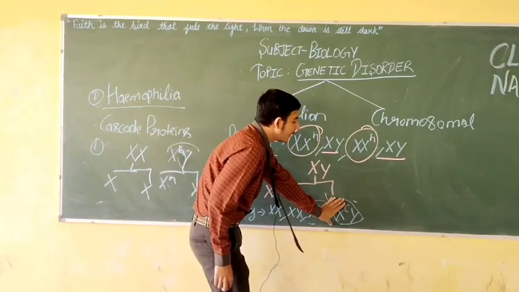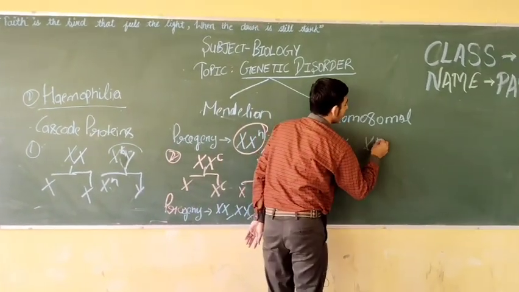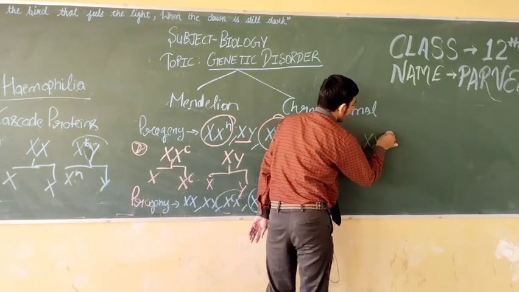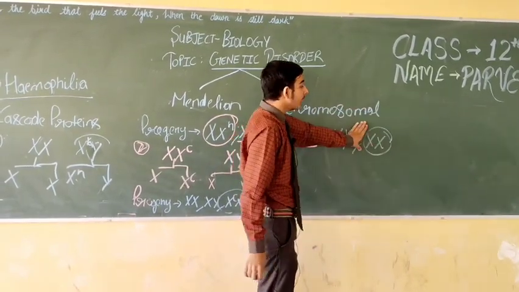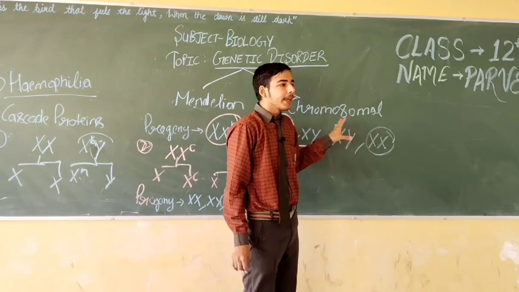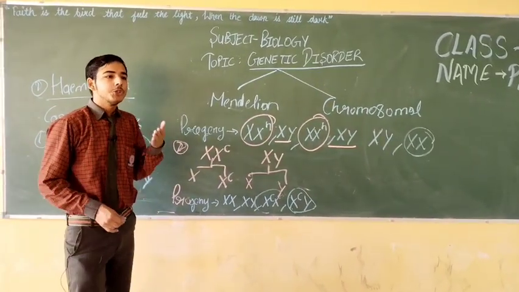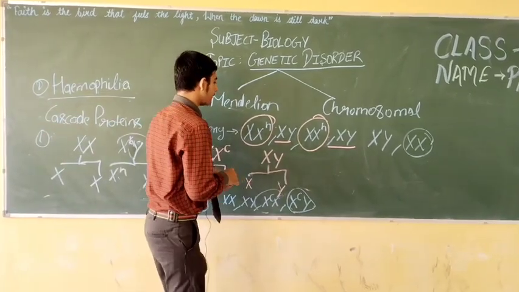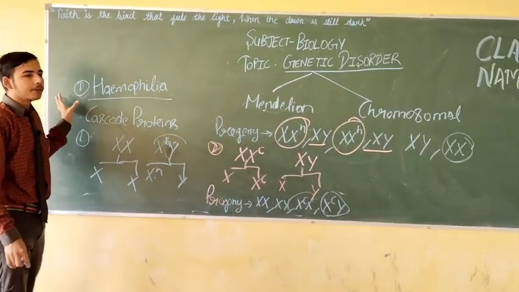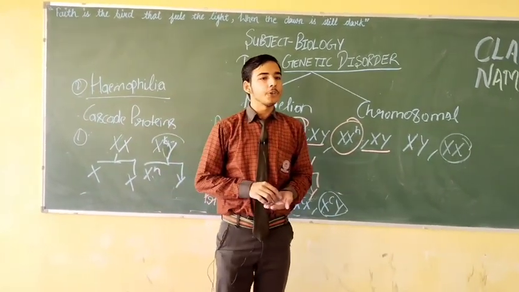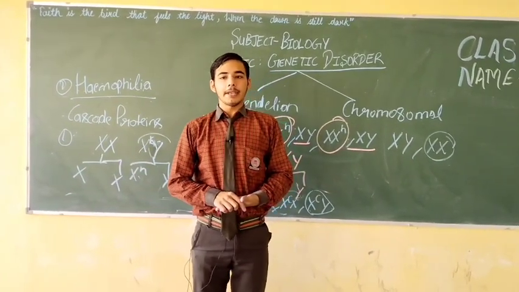In males there are the chromosomes X and Y, but in females there is X and X. So for the female to be affected, the male partner has to be hemophilic and the female partner should be a carrier. So this is all about these genetic disorders. I hope you all got this. Thank you for listening to me attentively. Thank you and have a nice day.